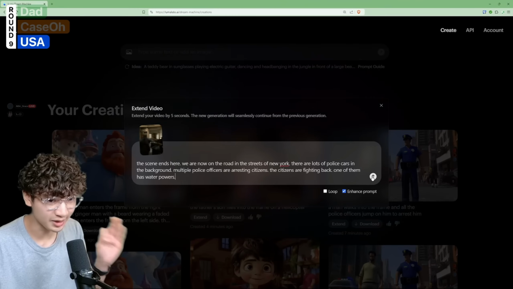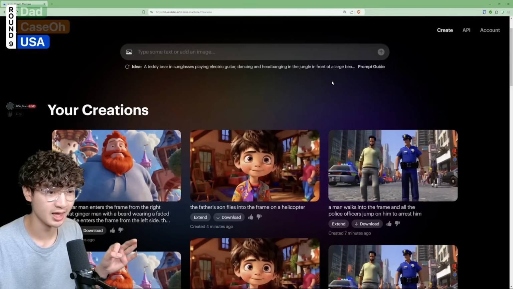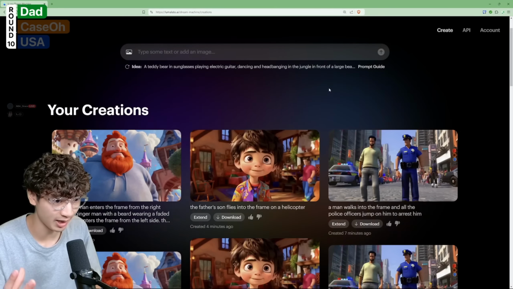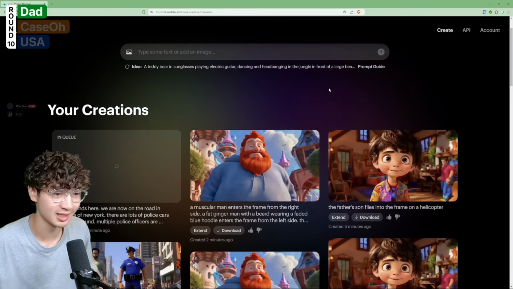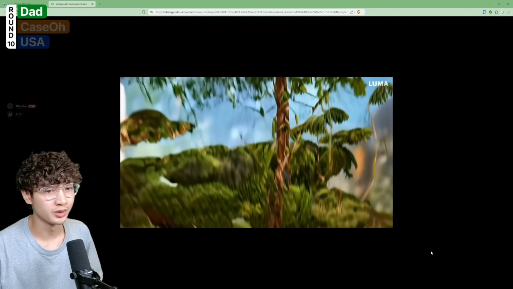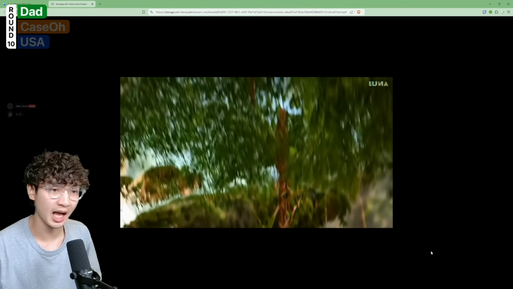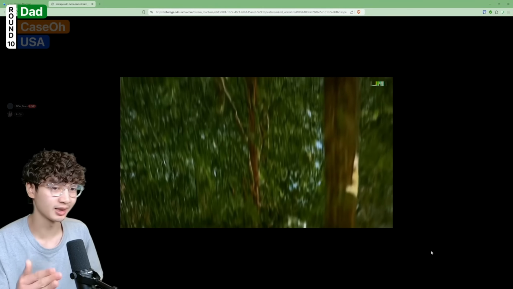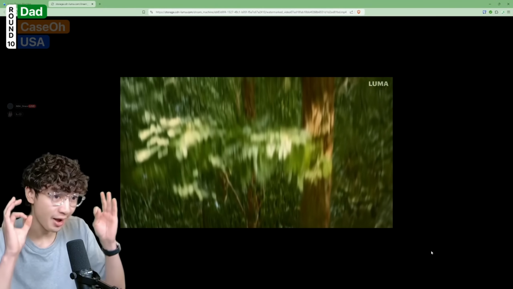So while we wait for this one to load, let's have a look at the Finding Dad movie trailer. So we've asked the son to fly into the frame using a helicopter because the dad is just chilling at the very top of the tree for some reason. We're working our way up towards the tree. I keep forgetting how tall this tree is. This is abnormally tall. And then at the top of the tree, we have the father.